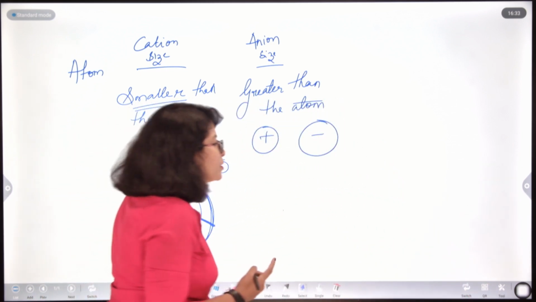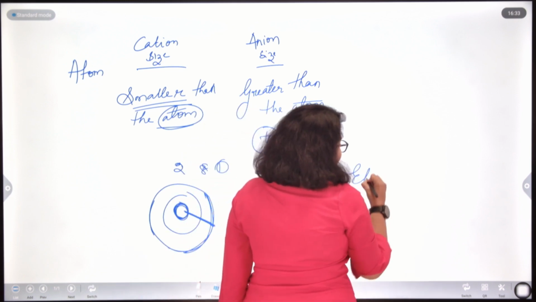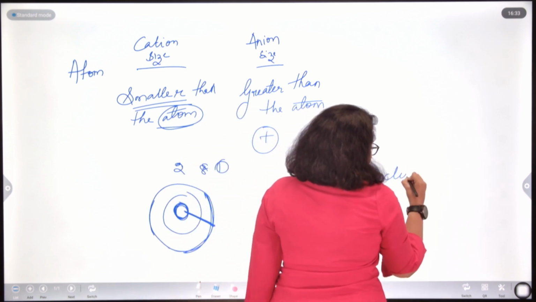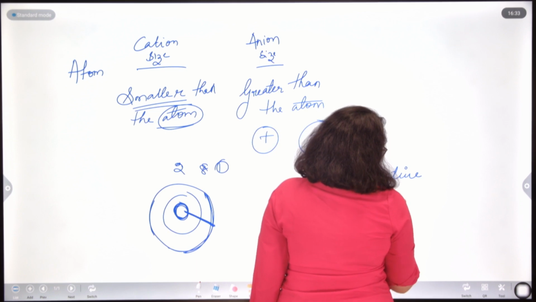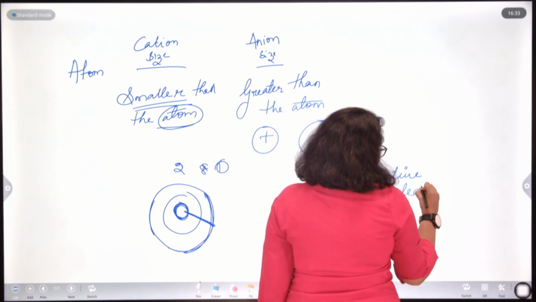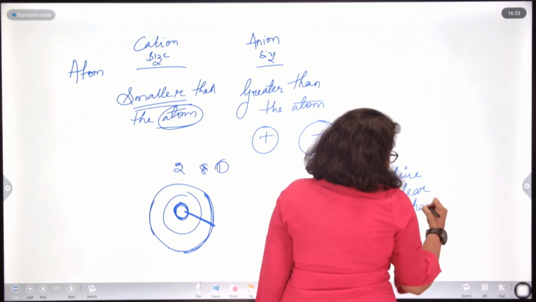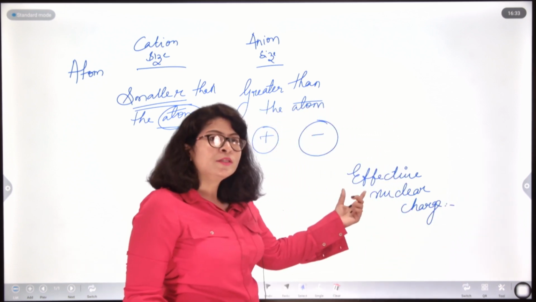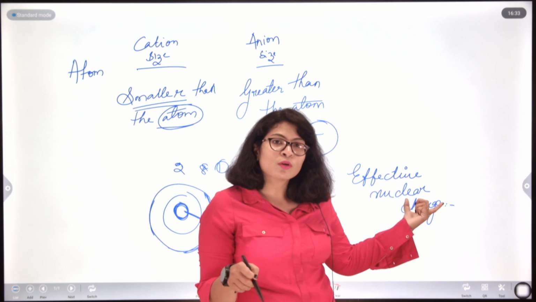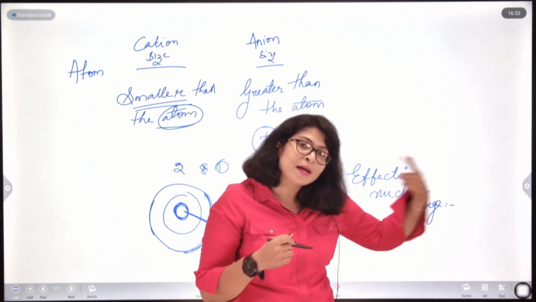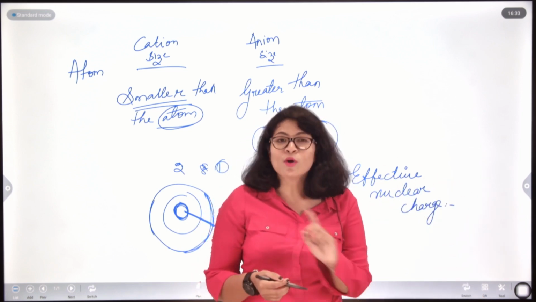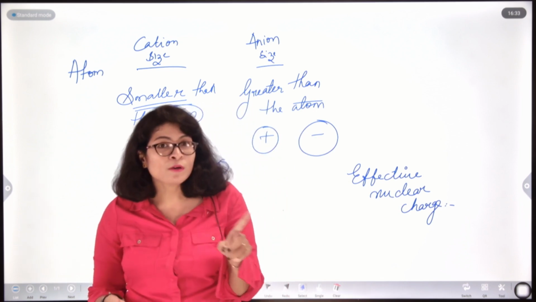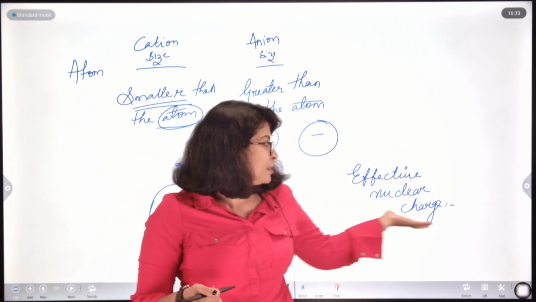Now, there is a concept of effective nuclear charge. What is effective nuclear charge? Effective nuclear charge is the actual charge of the nucleus that is actually being applied on the outermost shell. It is not directly observed, it is obviously an experimental thing.